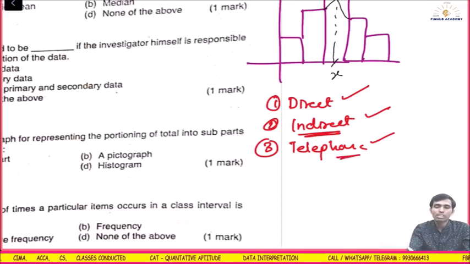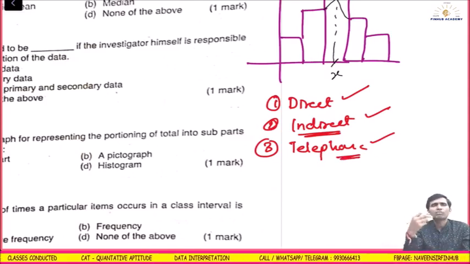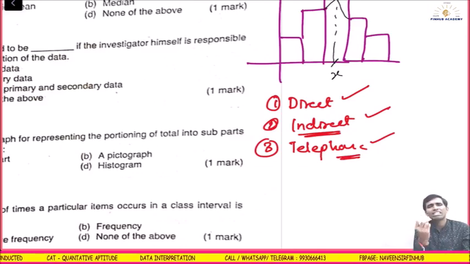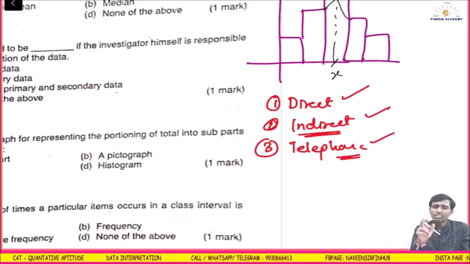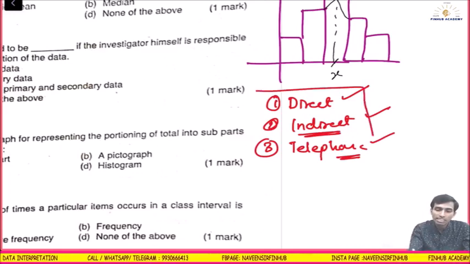Last one is telephonic. Telephonic means you will ask some questions on the telephone itself. You will take it as the least response. All these questions I am discussing now have been asked in the exam. So the first method is interview.